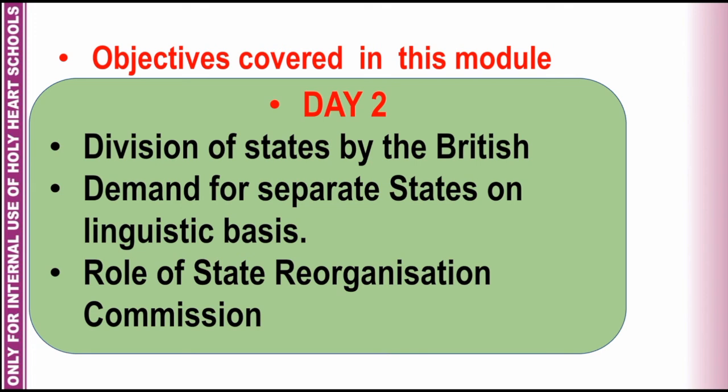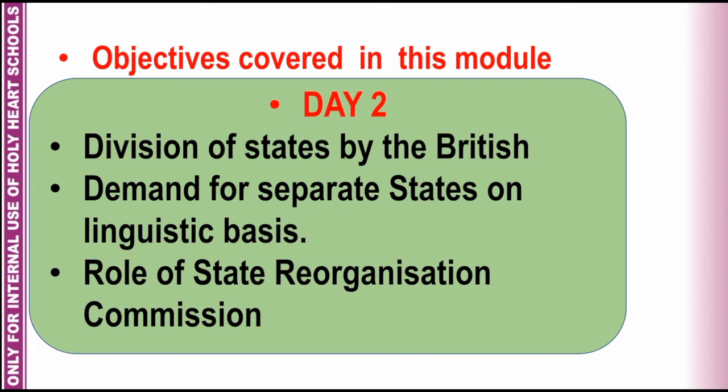Then we have discussed the demand for separate states on linguistic or language basis started momentum in India. Odisha became the first state which was formed on the basis of language even before our independence in 1936. Separate provinces of Odisha and Bihar were formed on the basis of language by the British government. After Odisha, Andhra Pradesh became the second state to be formed on the basis of language. 16 Telugu-speaking districts of Old Madras were separated and a separate province was created called as Andhra Pradesh.